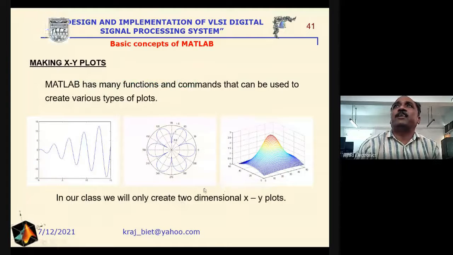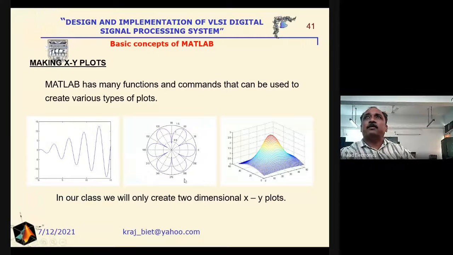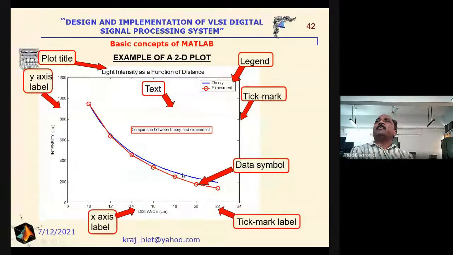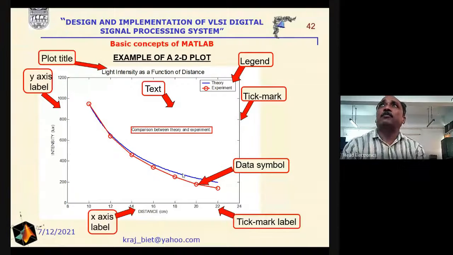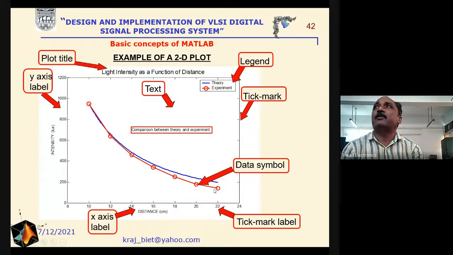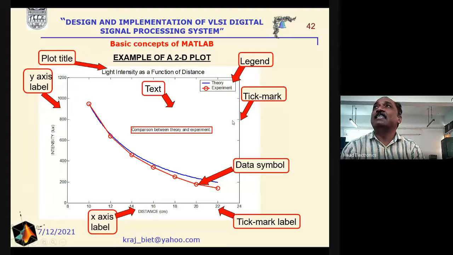See, different types of plots are required for the purpose of analysis, that is the polar plot, 3-dimensional plot, or the 2-dimensional simple linear graph. And in addition to the plot, some editing is also required: the plot title, y-axis labels, x-axis labels, tick mark labels, data symbols are required, and something has to be written at a particular location in order to compare the results, so a text and its location is required, and legends are required.